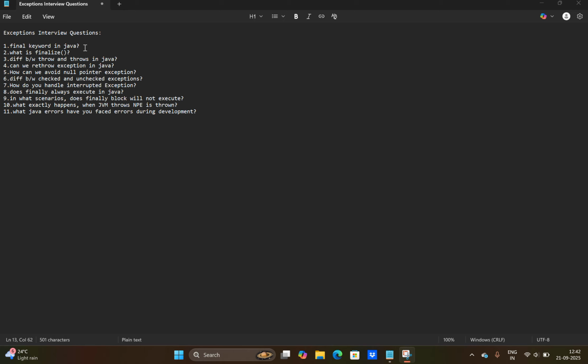How can we avoid null pointer exception? The fifth question. To avoid null pointer exception, first of all, we need to initialize variables and later use Optionals from Java 8. We need to do null checks, use default values, use annotations, constructor checks, avoid returning null, and sometimes we can use try catch blocks. These are the points we can use.